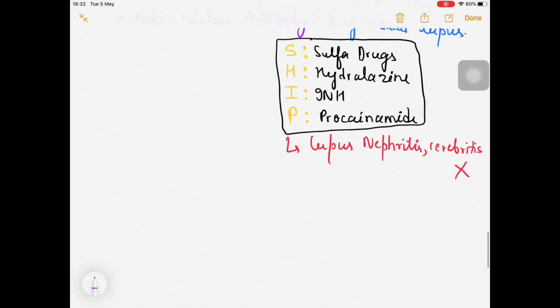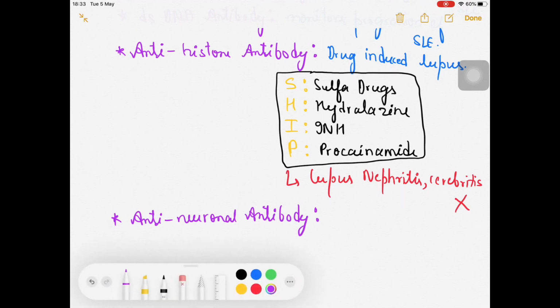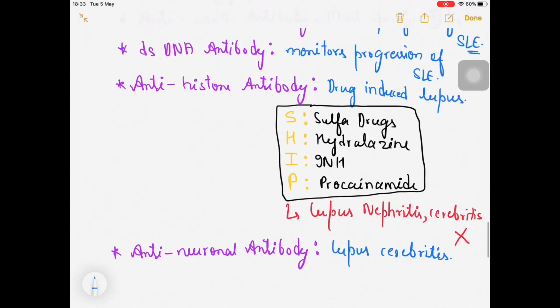Now the next antibody, which is anti-neuronal antibody. We have already talked about that, it was causing lupus cerebritis, right. So that is responsible for causing lupus cerebritis. I told you about psychosis also, that was ribosomal P antibody. So here I am talking about antineural antibody that is causing the lupus cerebritis.